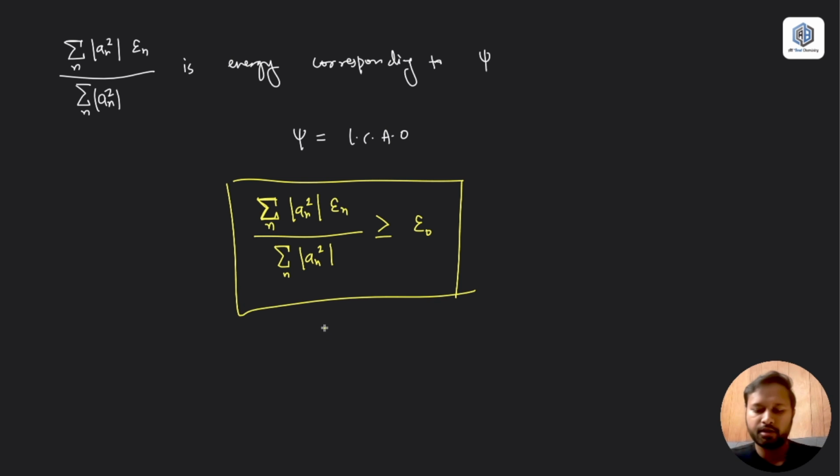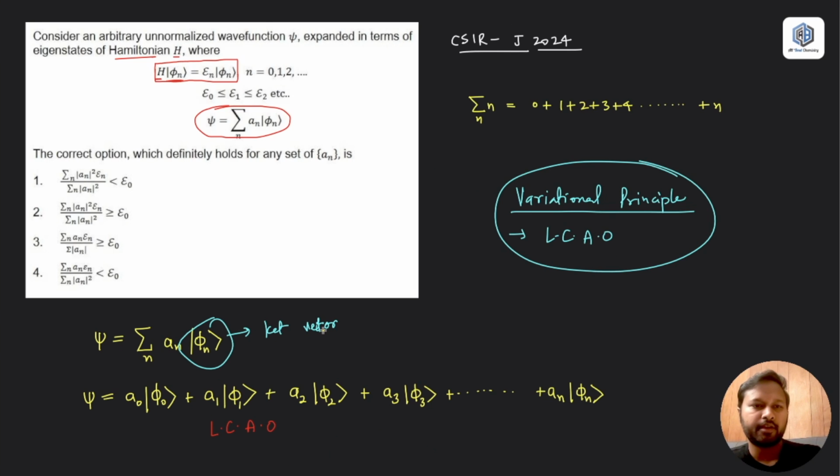And this is what you have in option B, and that's how option B becomes the correct option. So you have seen that I have calculated and proved to you how this comes in.